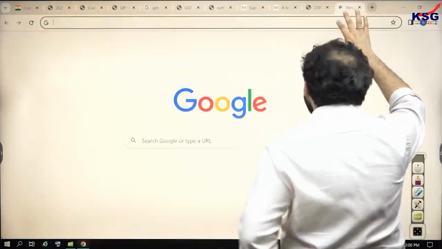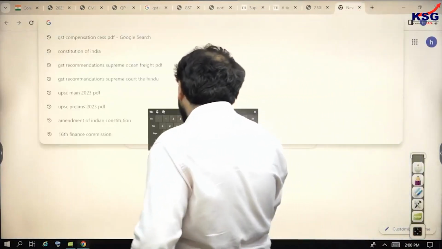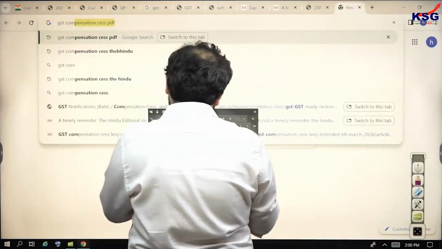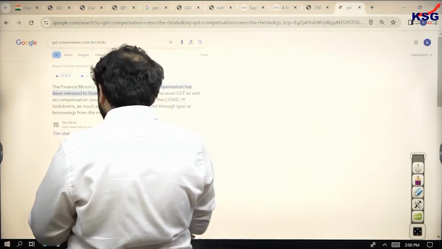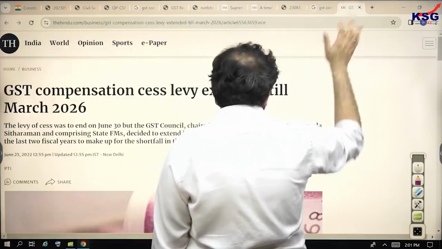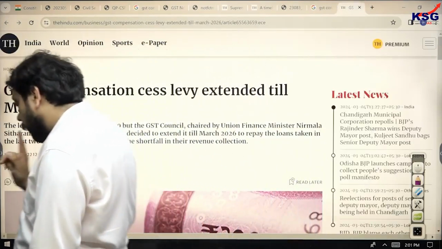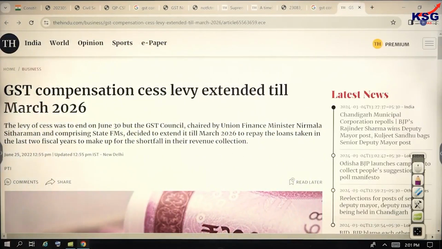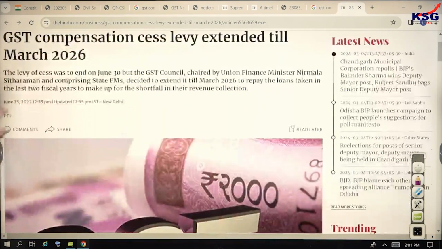अब देखिए इसमें अगर थोड़ी सी न्यूज़ पढ़ते हैं, we just take a look at some amount of news on this activity. शुरुआत में ये सिर्फ 5 साल के लिए दे रखा था, but in 2022 this has been extended for a period of 5 more years. मतलब 5 साल के लिए केंद्र सरकार GST compensation cess राज्य की सरकारों को और देगा. ठीक है, इसको पढ़िए एक बार. This is a news. GST compensation cess levy extended till March 2026.